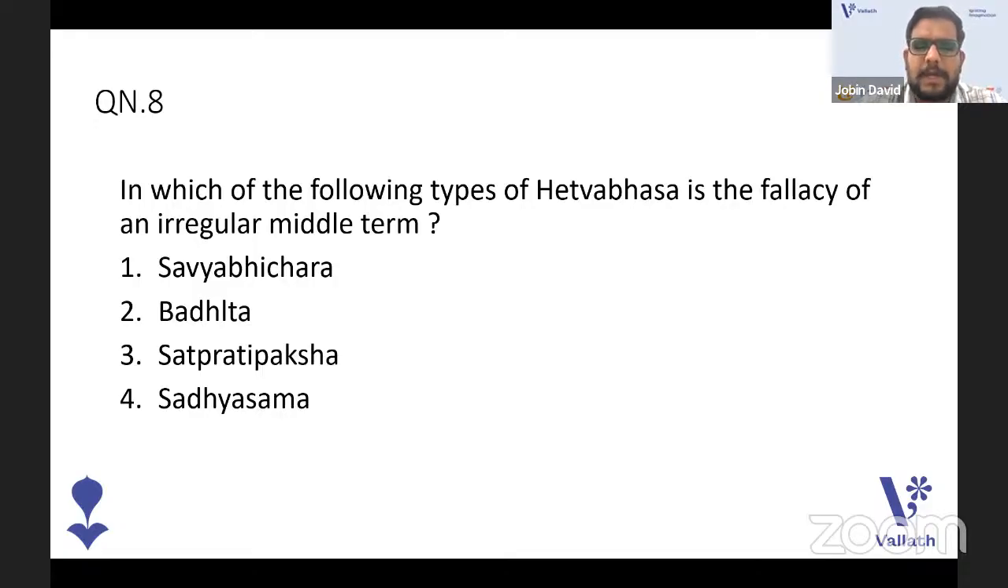So, in which of the following types of Hetvabhasa is the fallacy of an irregular middle term? Which is the answer for the 8th question? We'll get more questions today for MPSET revision. We are telling that it is 3. We'll go with the answer now. The answer for the 8th question is 1. Savyabhichara is the correct answer.